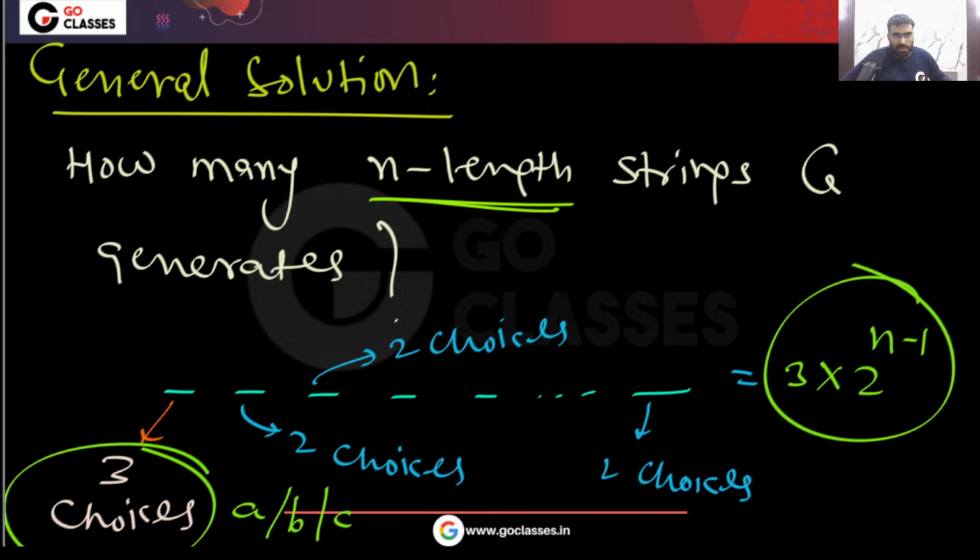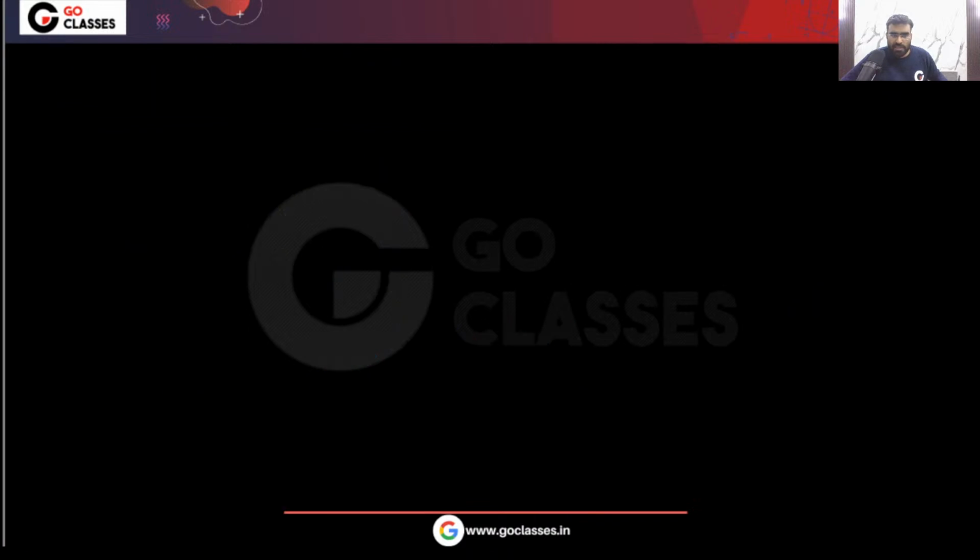Yes or no? Correct? So this will be your answer. Okay, 3 into 2 power n minus 1. So very easily you can solve this question. I hope you understood. Okay, you can also write the recurrence relation if you want. Basically, they can also ask you for the recurrence relation in this question.